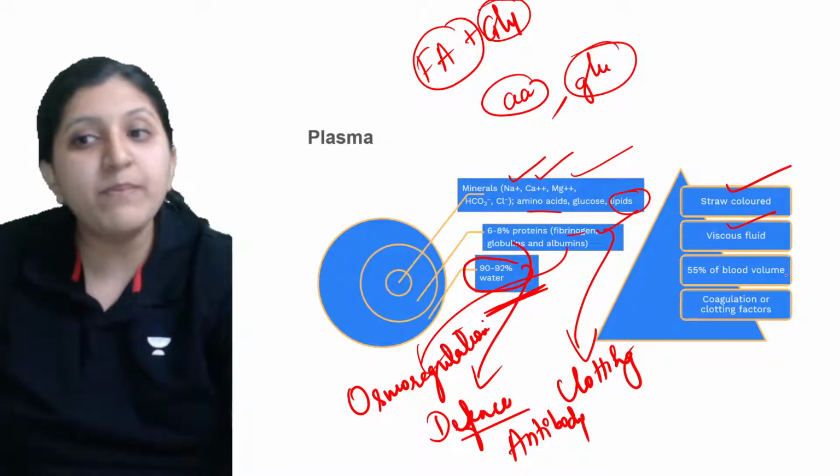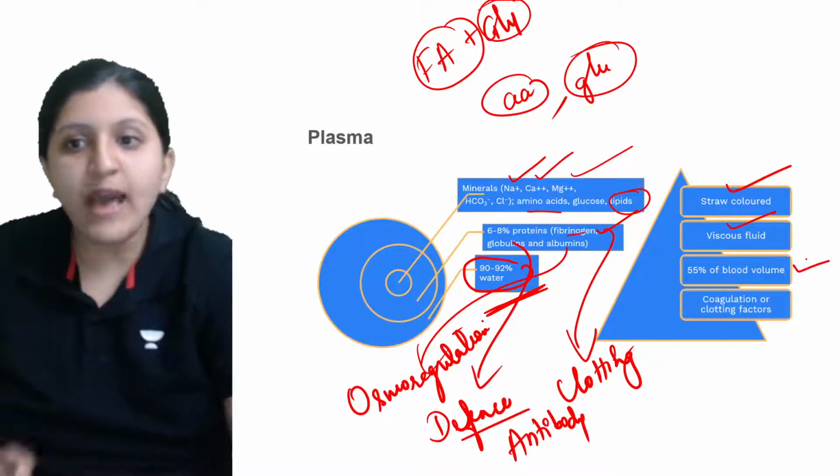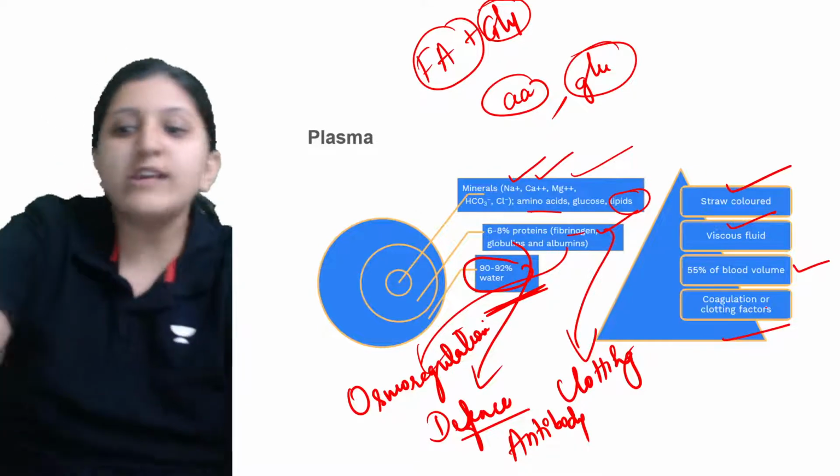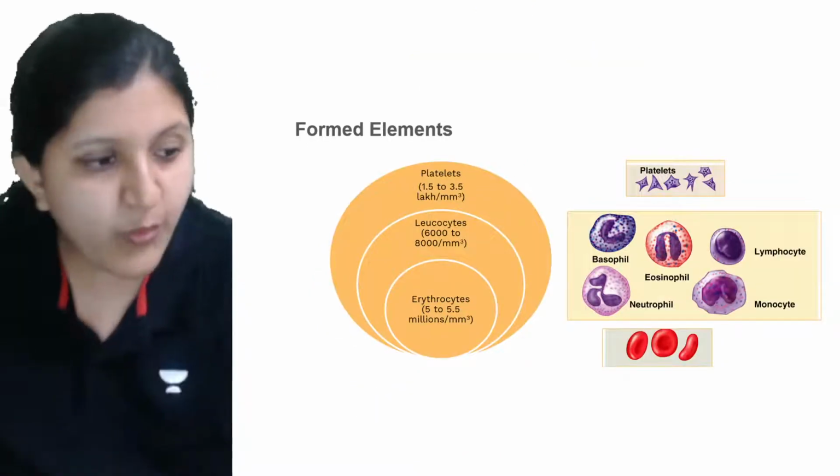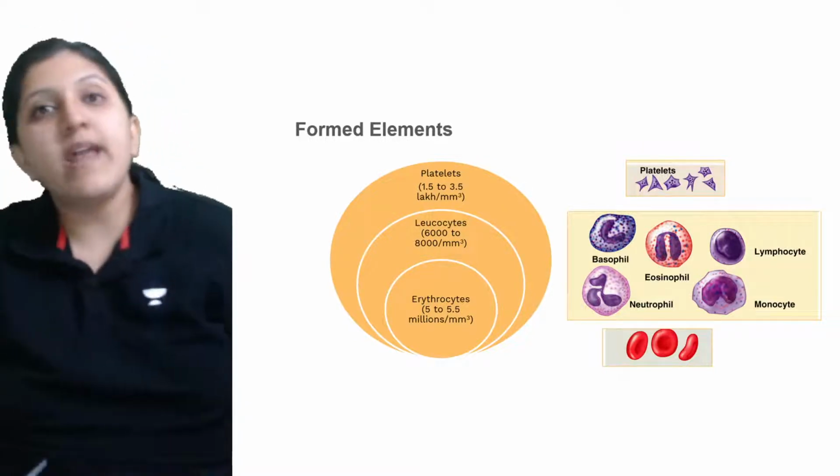Then 55% of the blood volume is plasma, and it also has the clotting factors for coagulation. Okay, moving on to the next part. So there are formed elements.